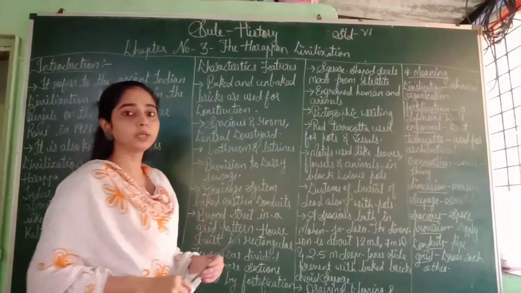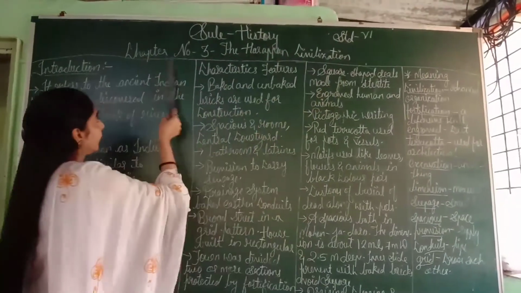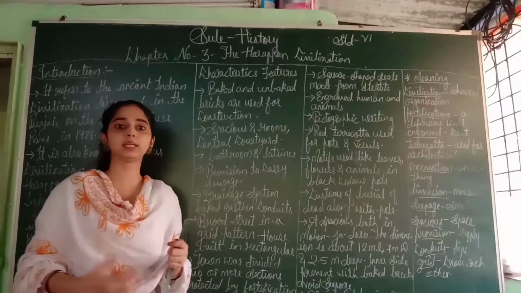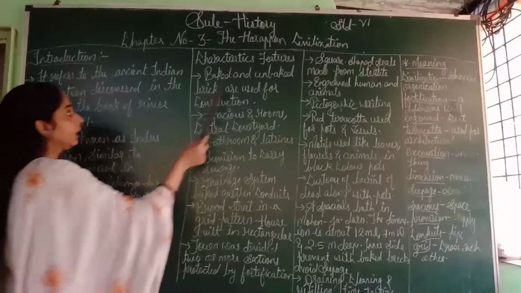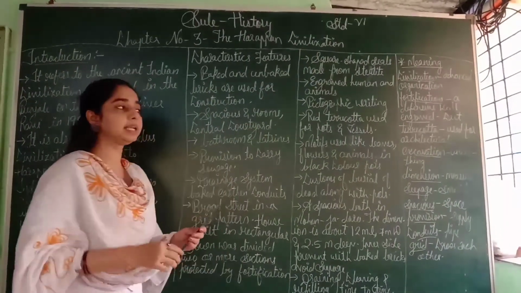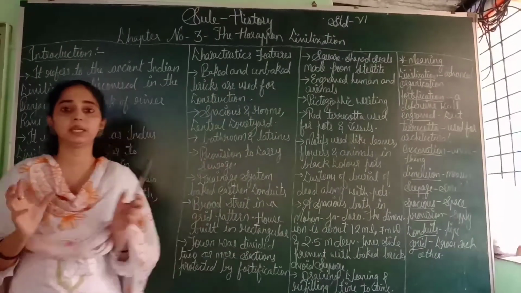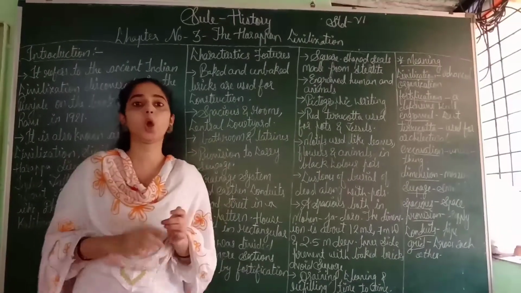Hello children, today we'll start the subject history of grade 6 and our chapter number 3 is the Harappan civilization. Today we are going to discuss the Harappan civilization. So before starting the chapter, we will first discuss civilization. What is the meaning of civilization? Civilization means advanced organization, a group of people who live together and make an organization.